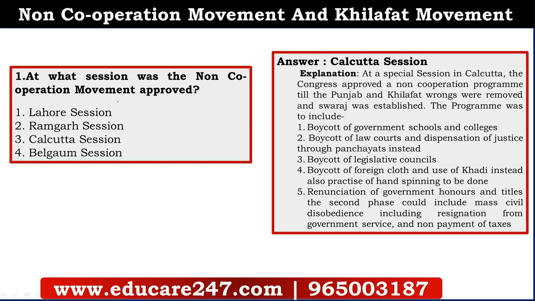So the first question is, at what session was the non-cooperation movement approved? Is it the Lahore session? Is it the Ramgarh session? Is it the Calcutta session? Or is it the Belgaum session? The answer to this question is the Calcutta session.